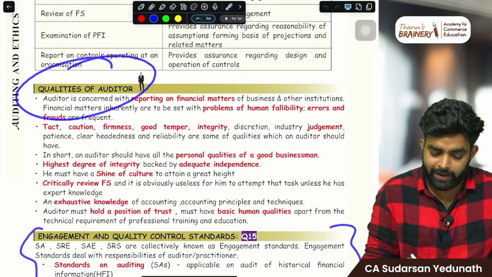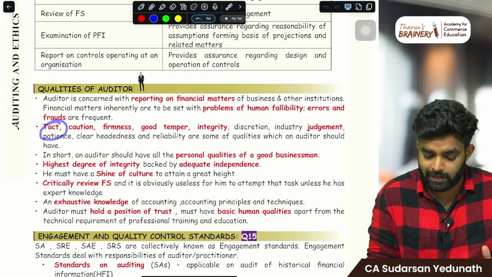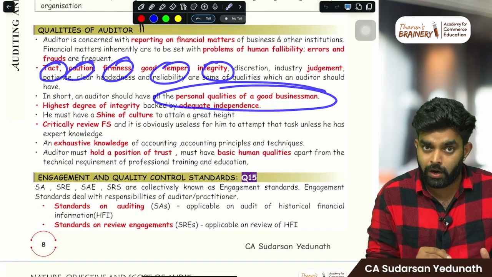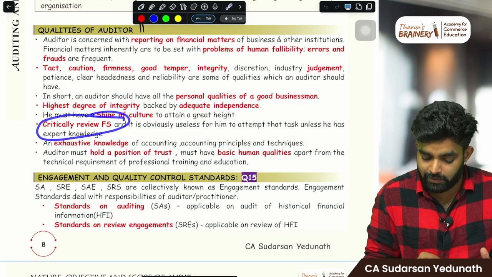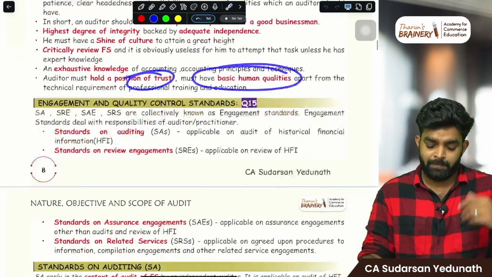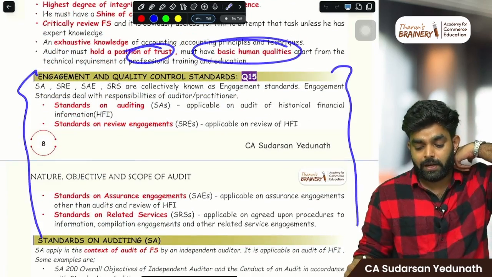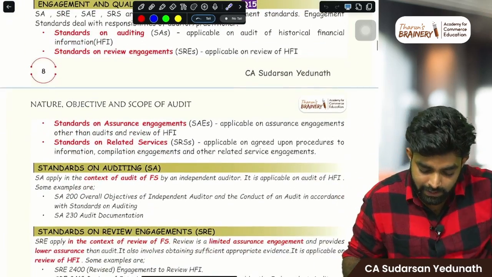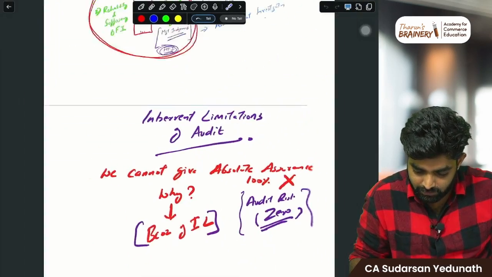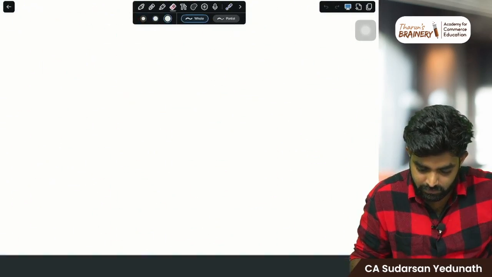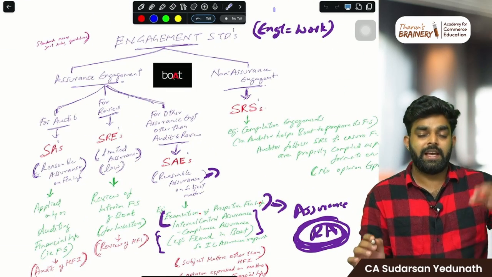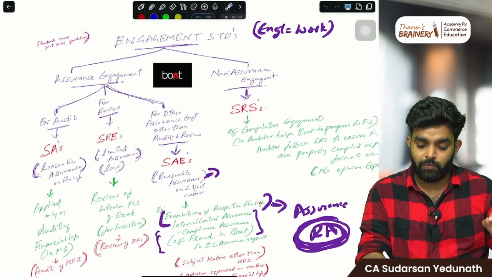Then the qualities of an auditor, just read it. It is very easy. He should be tactical, cautious, firm, with good temper and integrity. He should have the quality of a good businessman. Critically review the financial statement. He should have exhaustive knowledge. Basic human quality: trust. Simple. Then comes the engagement and quality control standards. It is very important, I'll explain it. What do you mean by engagement? Engagement just means work.